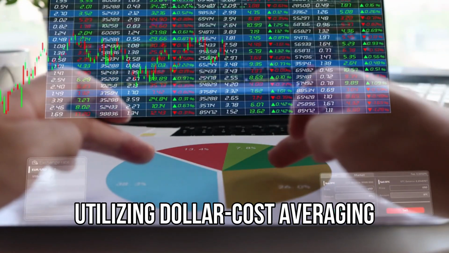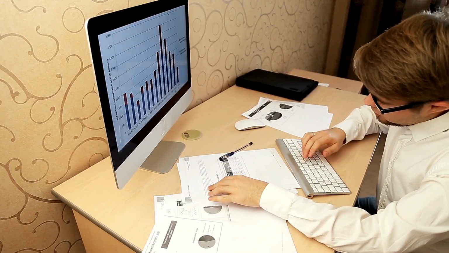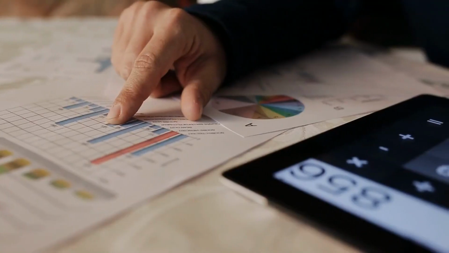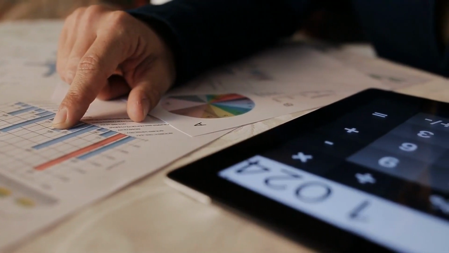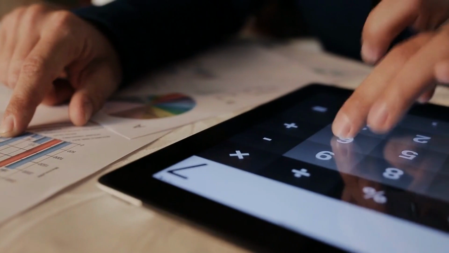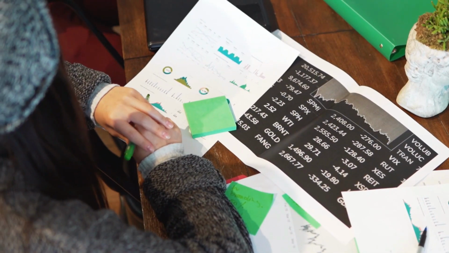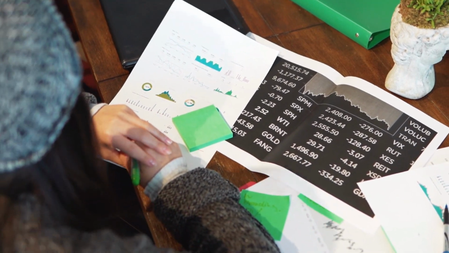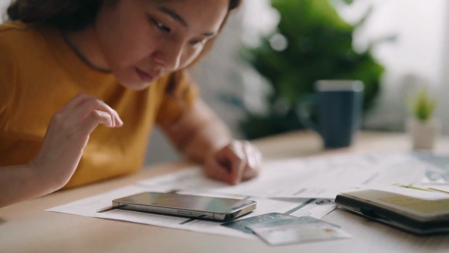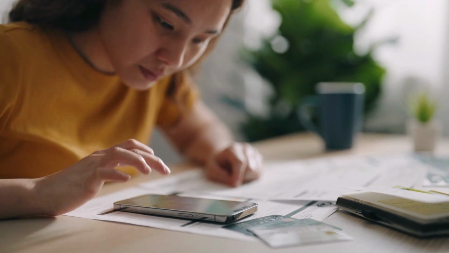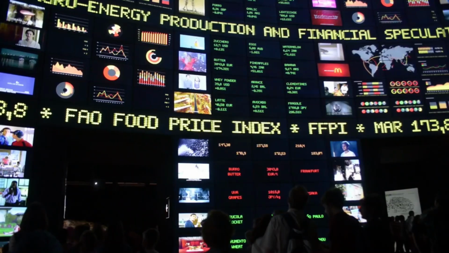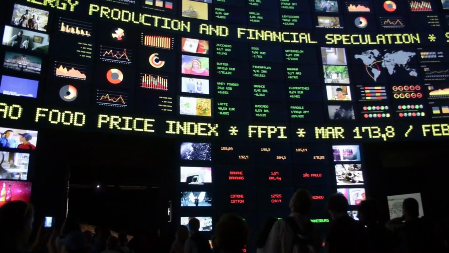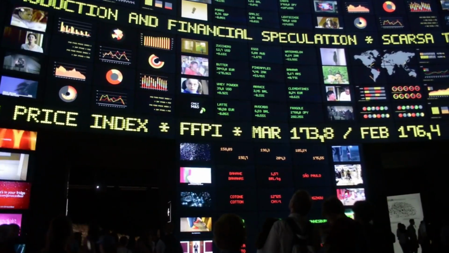Utilizing dollar cost averaging. Dollar cost averaging, DCA, serves as the final strategy in our collection of the top 5 investment strategies for beginners. This systematic approach involves a consistent investment of a specified sum of money into the same investment vehicle, be it a fund or individual stock, at regular intervals, irrespective of its price. When the cost of the chosen investment is high, your fixed investment amount will purchase less of that investment. Conversely, when prices dip, that same fixed amount will fetch you a greater quantity.